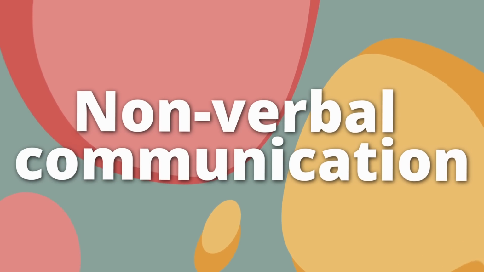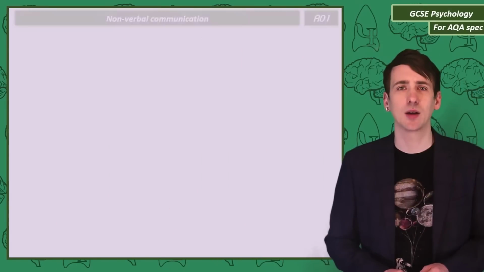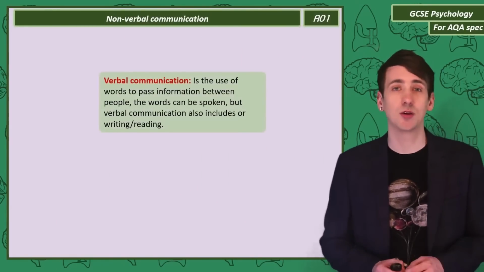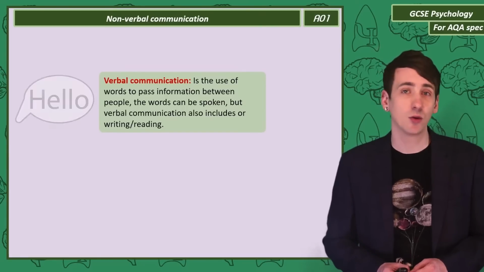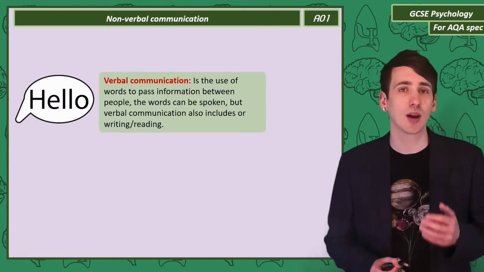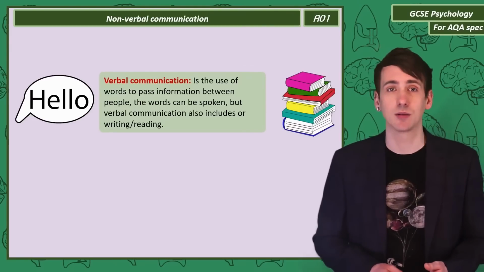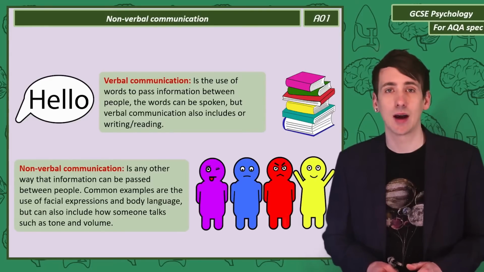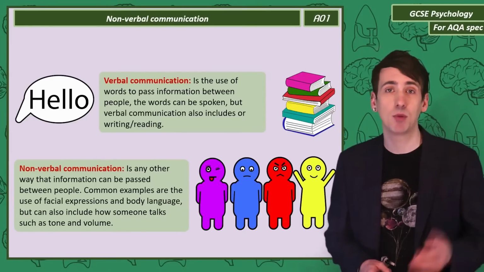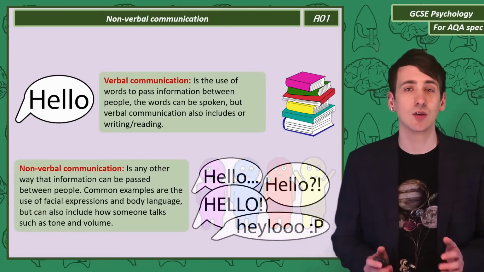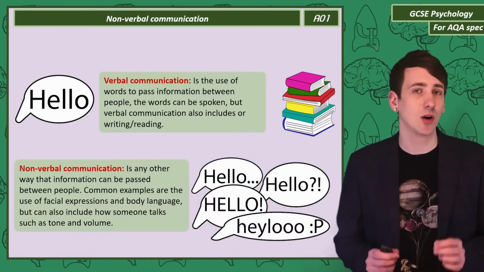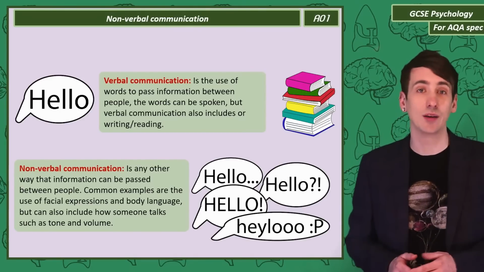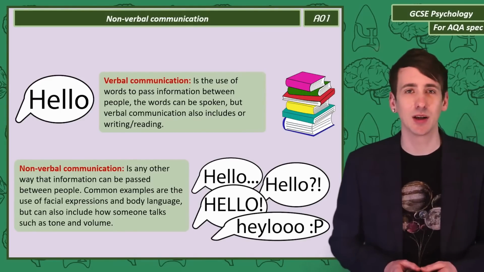Verbal and non-verbal communication. Let's start by defining exactly what we mean by verbal and non-verbal communication. Verbal communication is the use of words to pass on information. Now, of course, we mean when words are spoken, but we also classify written words as verbal communication. And non-verbal communication is basically everything else. Now, obvious examples are facial expressions and body language, but less obvious is non-verbal communication within verbal communication, so the tone and volume of what you say. Just think of all the different ways that you can say sorry, especially when you didn't mean it.